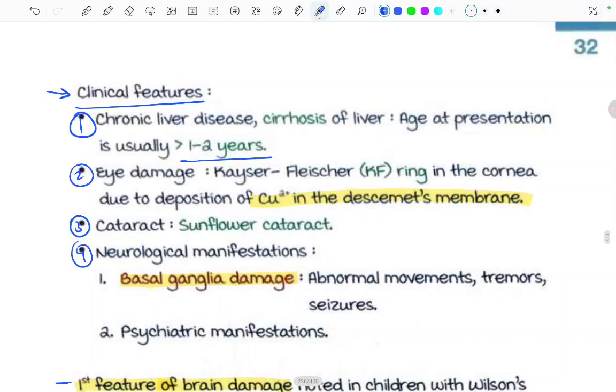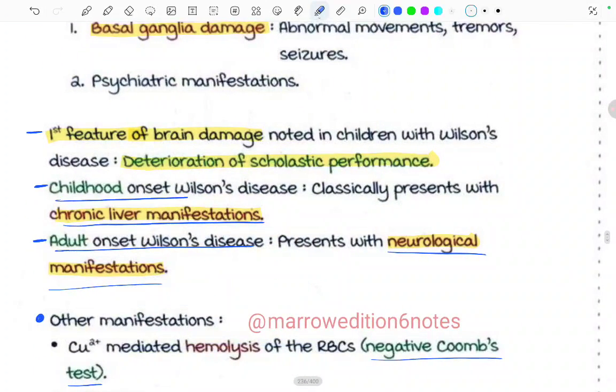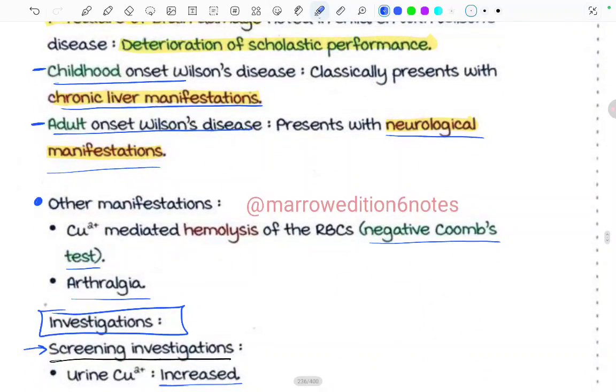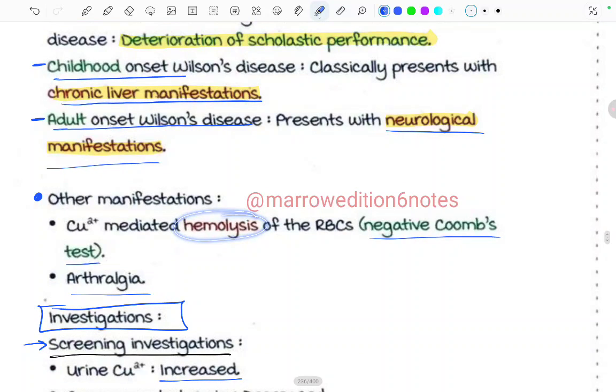Clinical features: there will be chronic liver disease or the cirrhosis of the liver. Age at the presentation is usually more than 1 to 2 years. Eye damage: Kayser-Fleischer ring in the cornea due to the deposition of the copper in the Descemet's membrane. Cataract: there is sunflower cataract. Neurological manifestation: basal ganglia damage, and the psychiatric manifestation. First feature of the brain damage is the deterioration of the scholastic performance. Childhood onset Wilson's classically presents with the chronic liver manifestation, and adult onset Wilson's presents with neurological manifestation. Other manifestations are copper-mediated hemolysis of the RBCs and arthralgia.